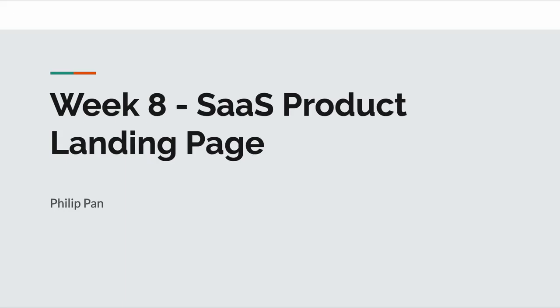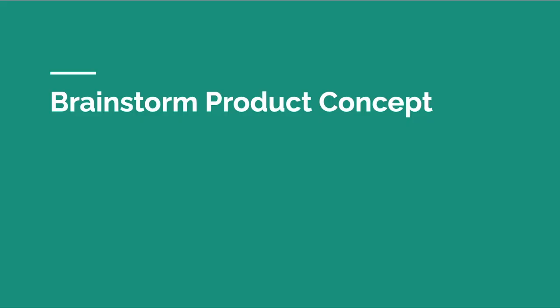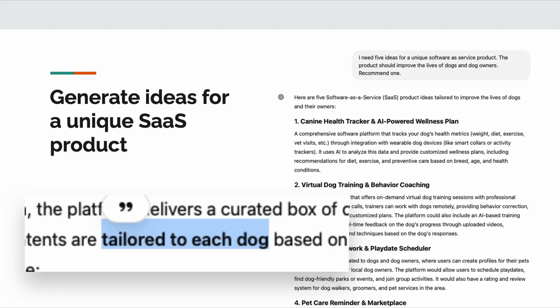Week 8 SaaS product landing page. The first task was to brainstorm a product using AI. I own 2 dogs, so I wanted a product for dogs.